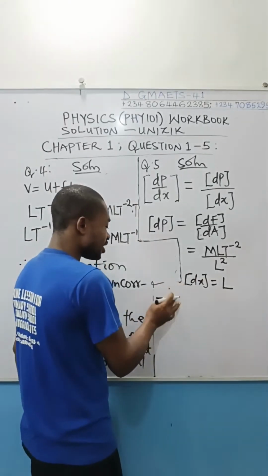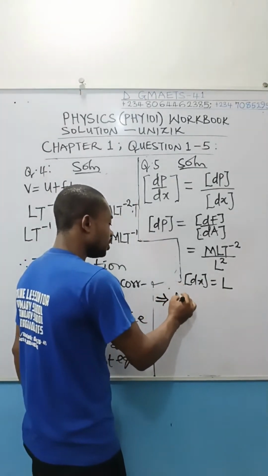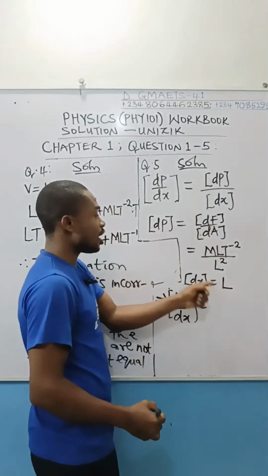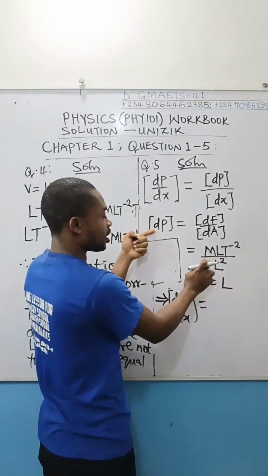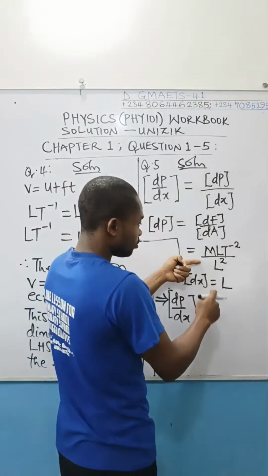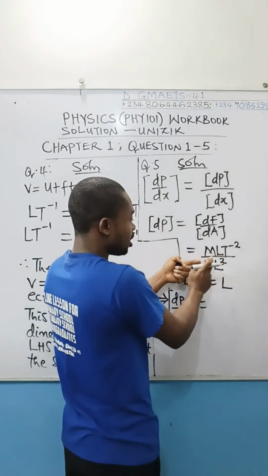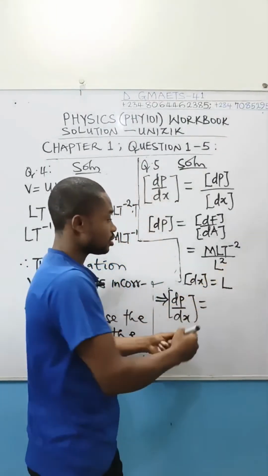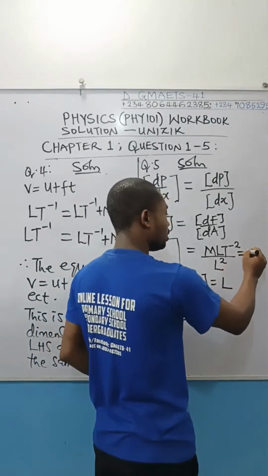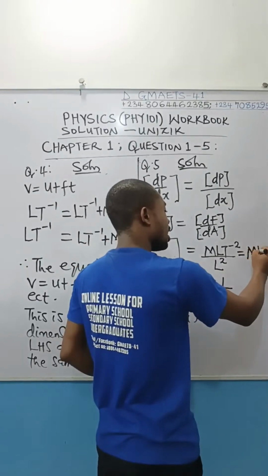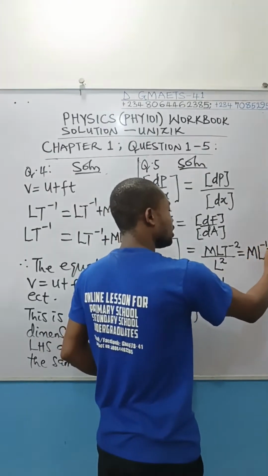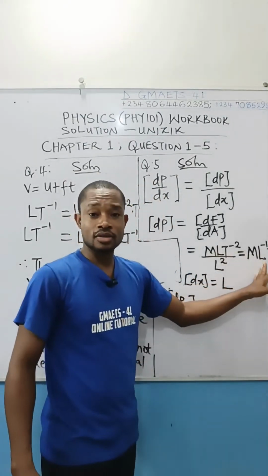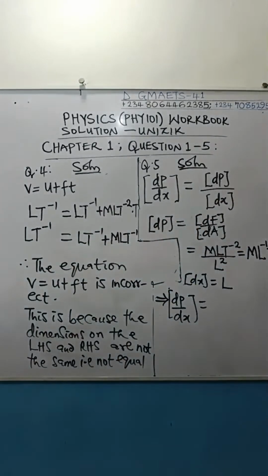Therefore, it implies that the dimension of dp/dx will now be equal to, fix up the dimension of pressure, which is this guy. Look at it. I'll fix it up, but I could still simplify this. If I simplify it, this is going to be M L raised to power minus 1 T raised to power minus 2. That is the dimension of pressure, please. I hope this has not cut off from view.